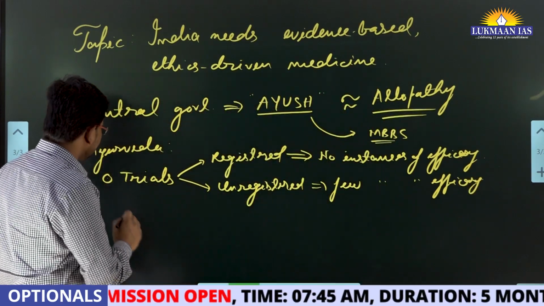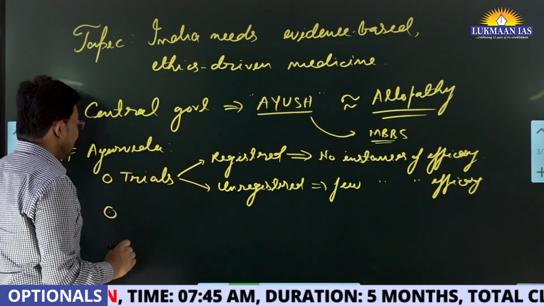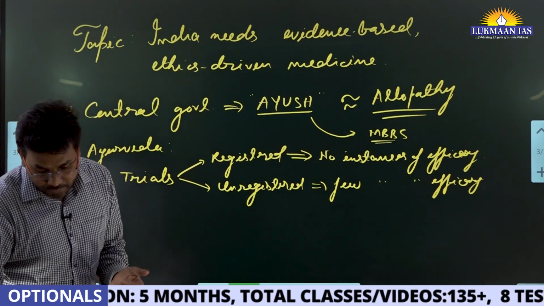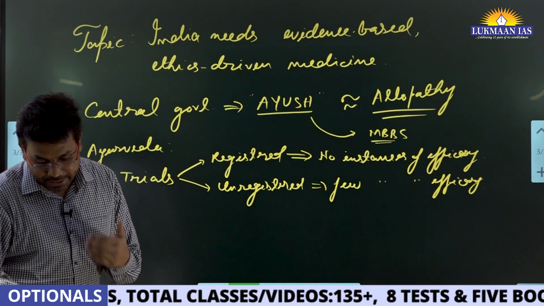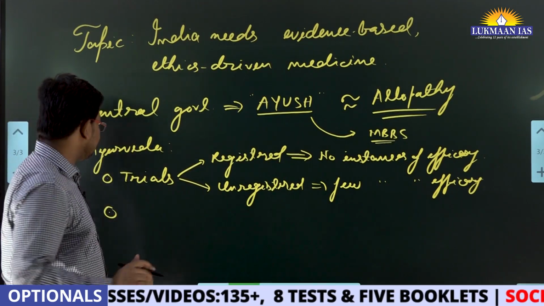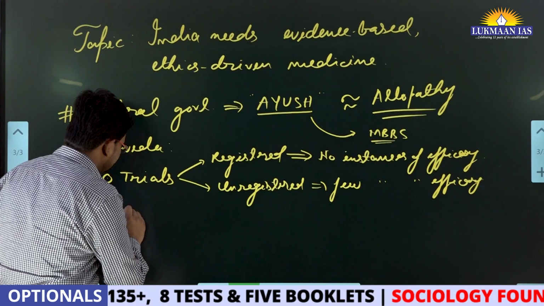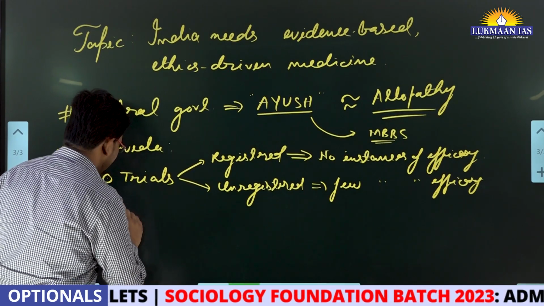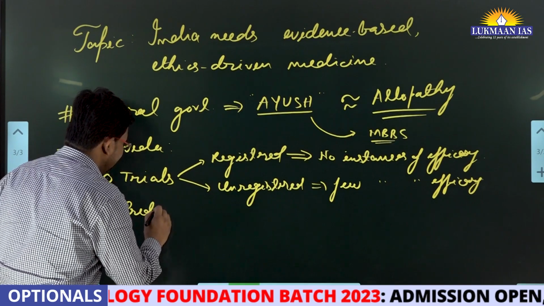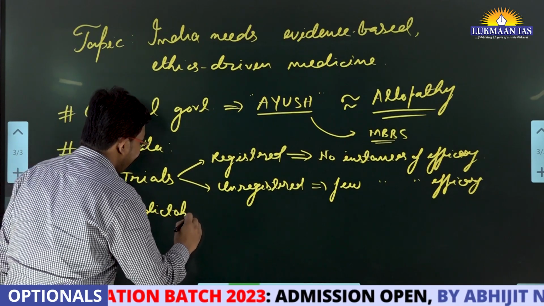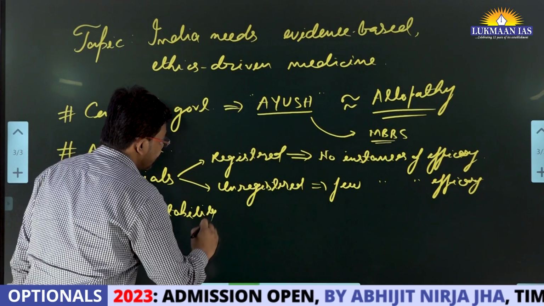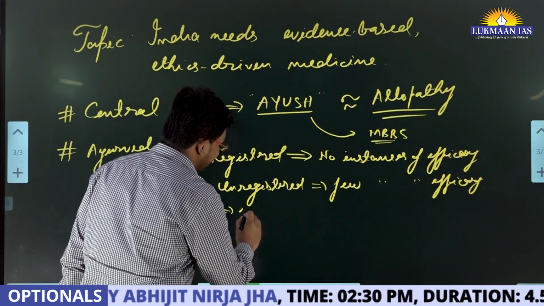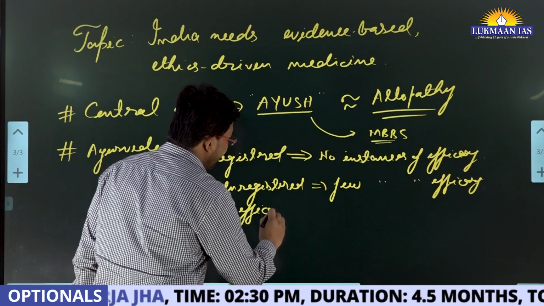Apart from this, the author said that when we are talking about Ayurvedic medicine, it faces the challenge of predictability. There is no predictability that the Ayush system of medicine will show efficacy against a certain disease or not. Why?